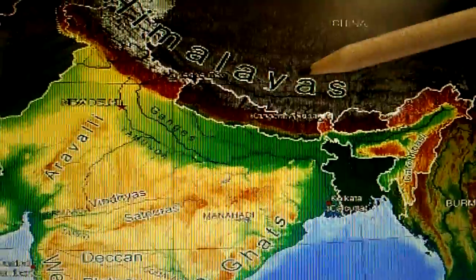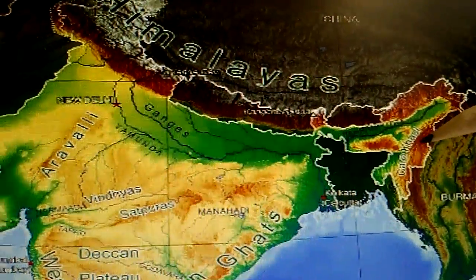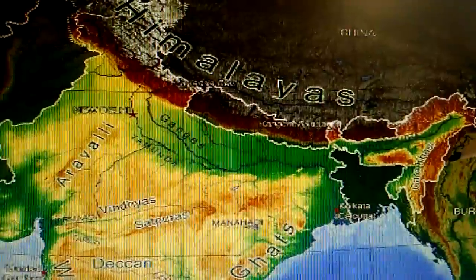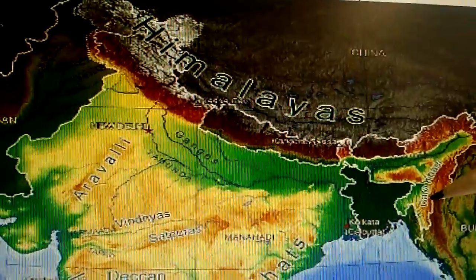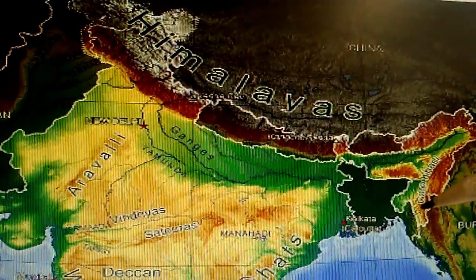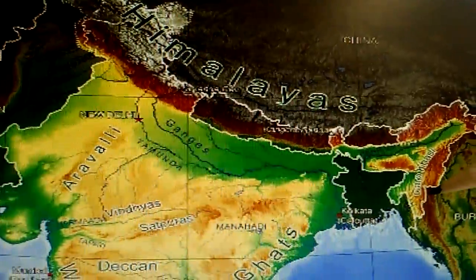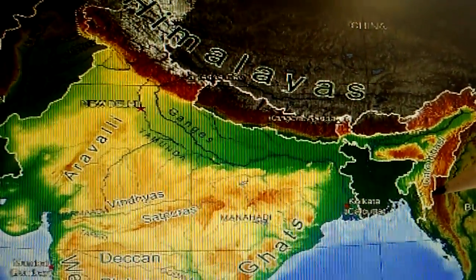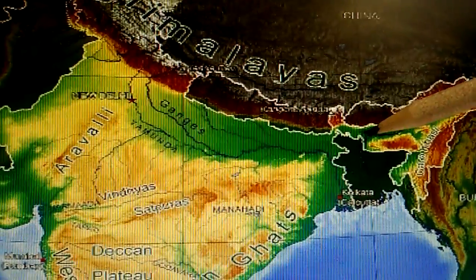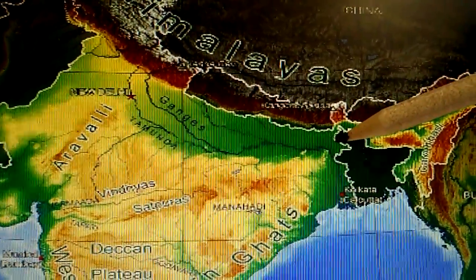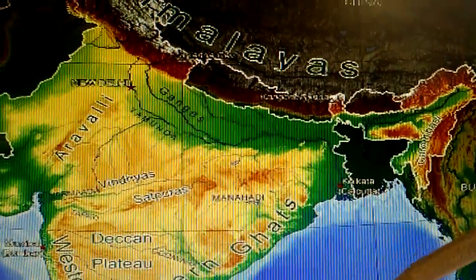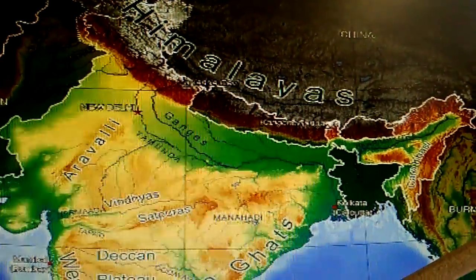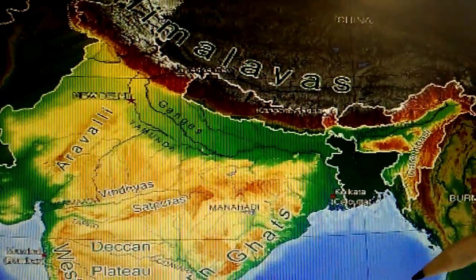See, it originated here and it enters India in Arunachal Pradesh, where it is known as Dihang. It passes through Bangladesh. See here, it passes through Bangladesh as Jamuna and meets the Bay of Bengal.